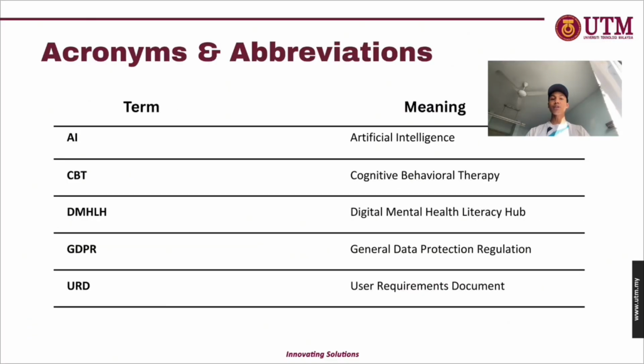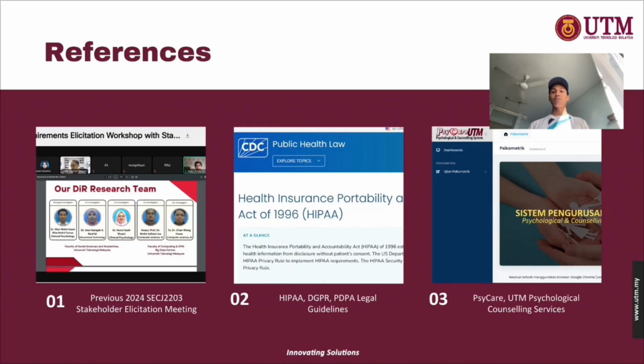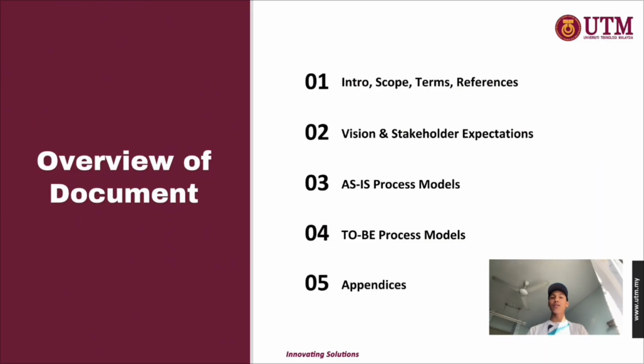To make things easier, we have included a glossary of terms and acronyms such as AI, CBT, GDPR, and of course, DMHLH itself. Our references come from diverse sources, including UTM stakeholder meetings, data protection acts like HIPAA and PDPA, and UTM's own Psychcare Counseling Center. Lastly, this document is organized into 5 sections. After the introduction that I am currently presenting, we present a system vision, followed by as-is and to-be models, showing current versus proposed workflows. The document closes with appendices containing stakeholder notes and supporting materials, and this structure ensures all parties stay aligned from planning to implementation.